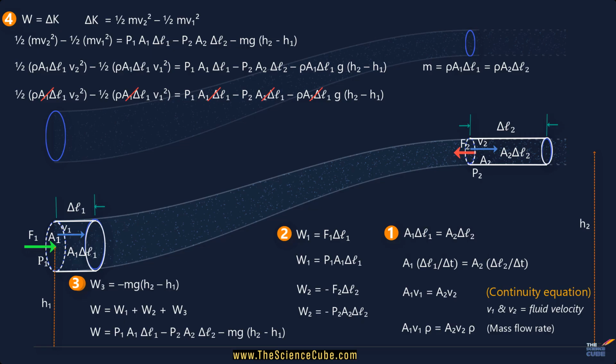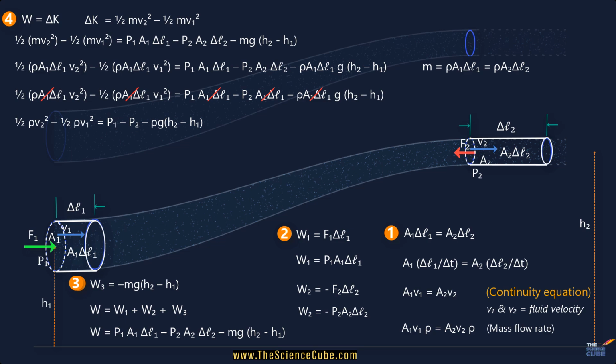And you can see A1 delta L1 cancelling off wonderfully to reduce this to half rho V2 squared minus half rho V1 squared is equal to P1 minus P2 minus rho g (h2 minus h1).